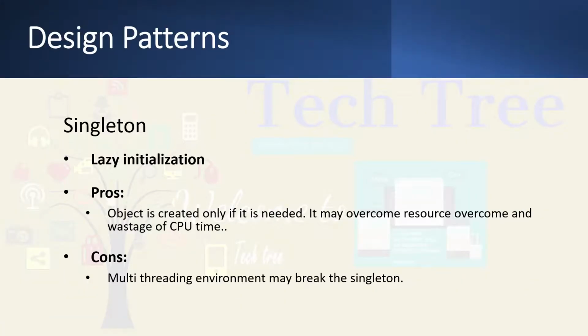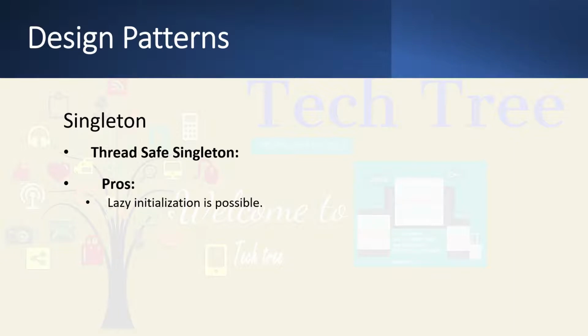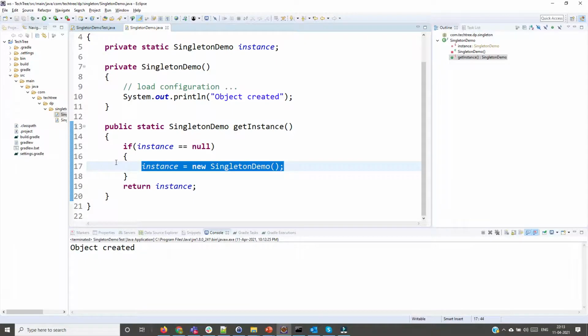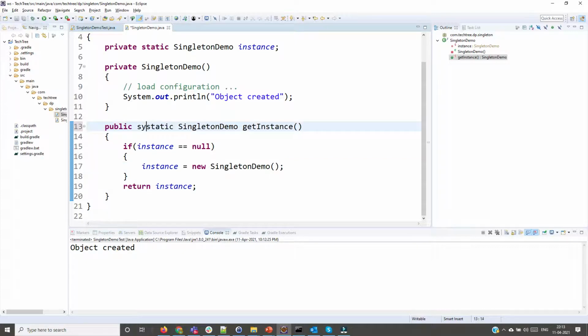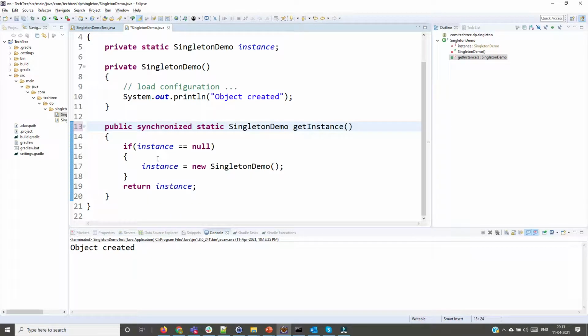This is the problem. The solution of this problem is we can create a thread safe singleton. So how to create a thread safe singleton? We can mark this method as synchronized. Yeah, now our problem is solved. If many threads come together at line number 13, they will be blocked.